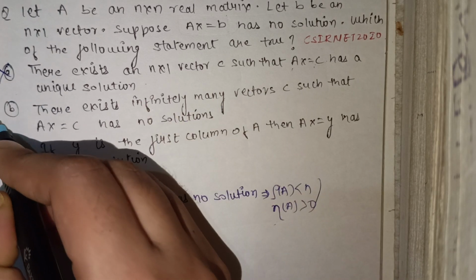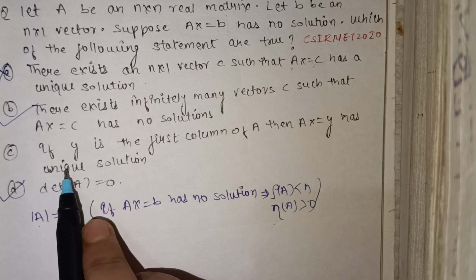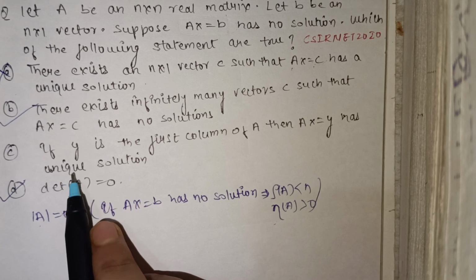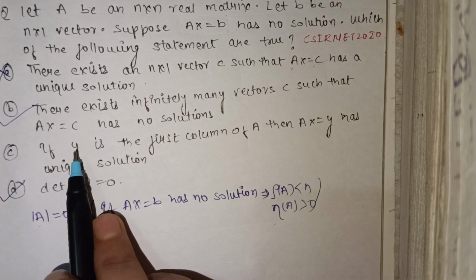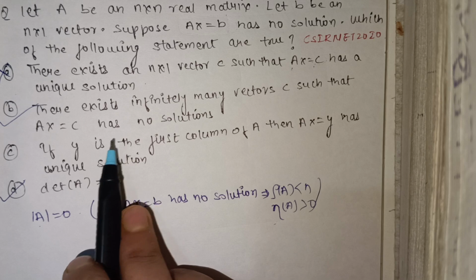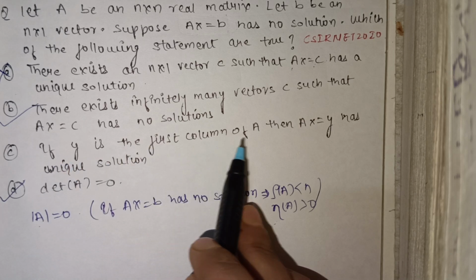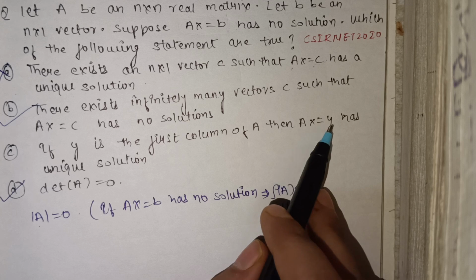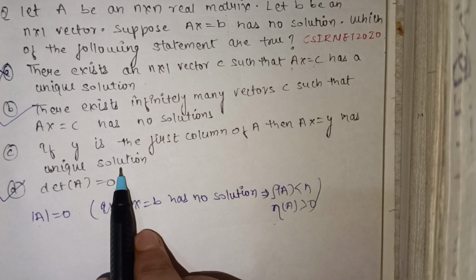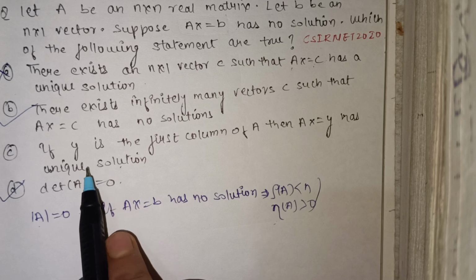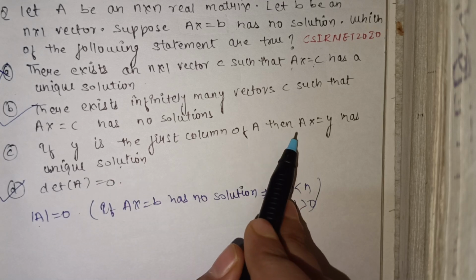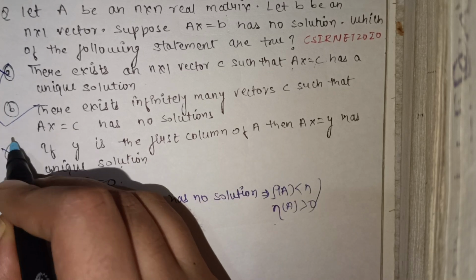And now this option: if y is the first column of A, then Ax = y has a unique solution. No, this is also not correct, because for a unique solution the determinant must not be equal to 0. So this option is also incorrect.